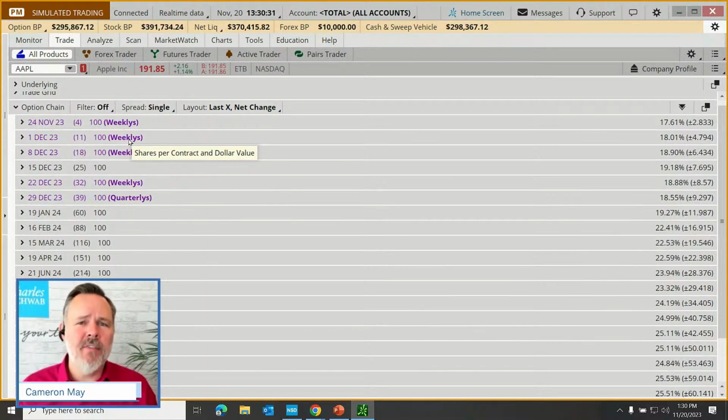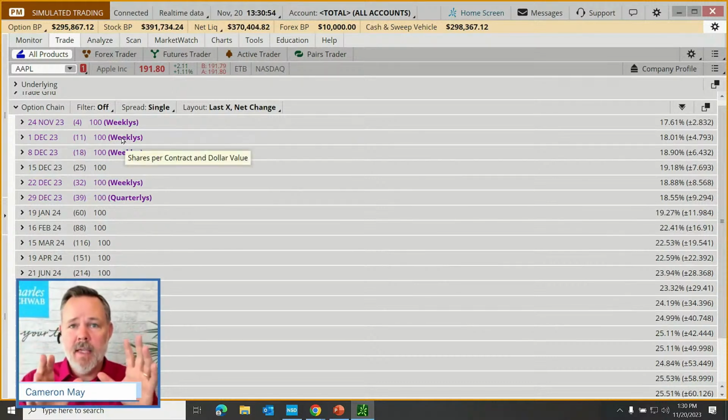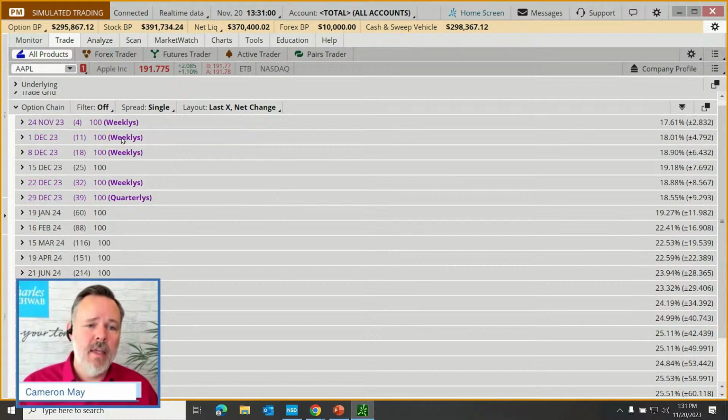Or if you see some option that's been affected by what we call a corporate action, a stock split, a dividend payment or a share payment that changes the structure of the shares, that could result in a non-standard option. So anything that's non-standard in quantity represented or in expiration other than the third Friday of the month, that'll be shown in purple.